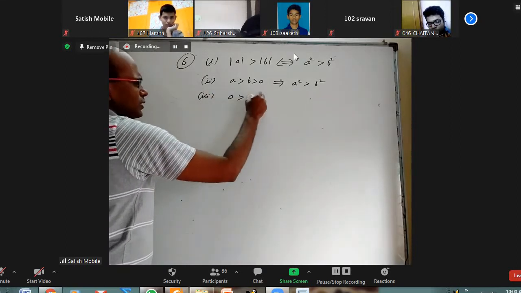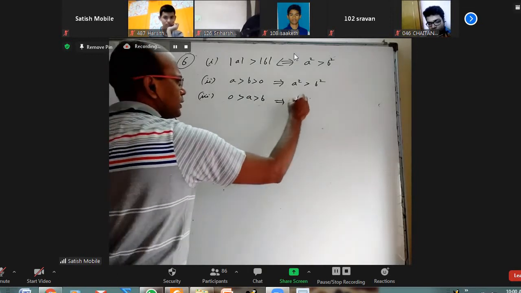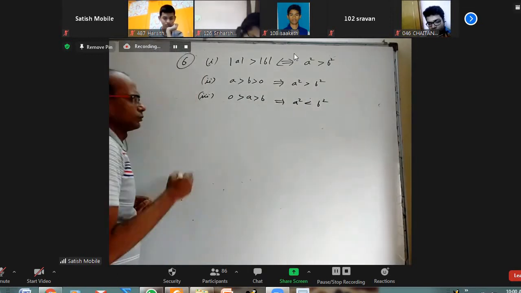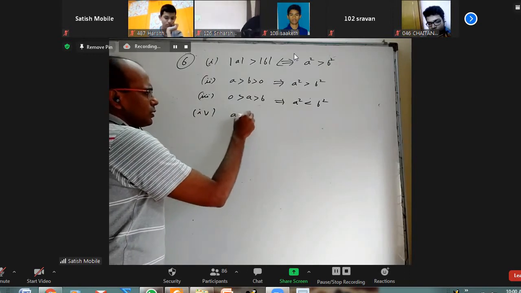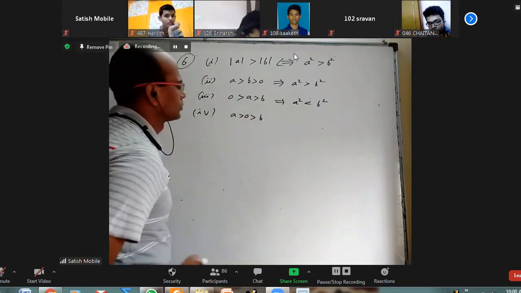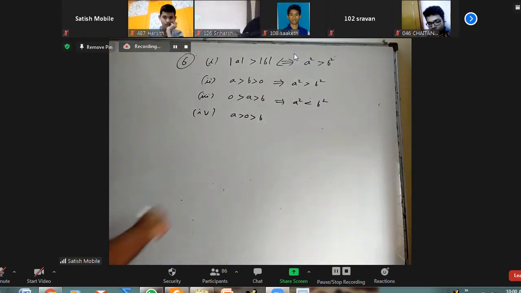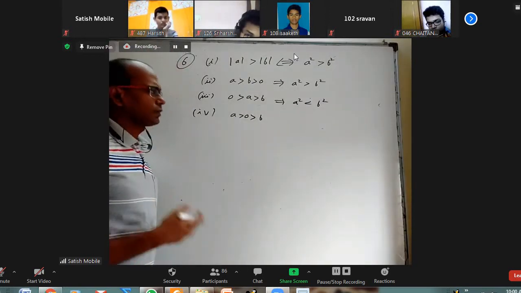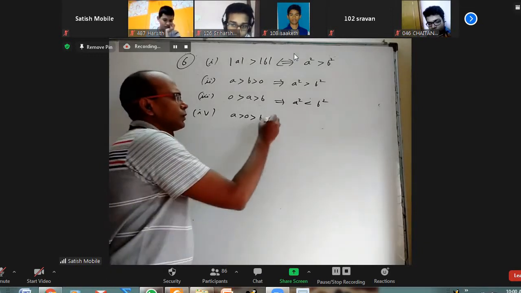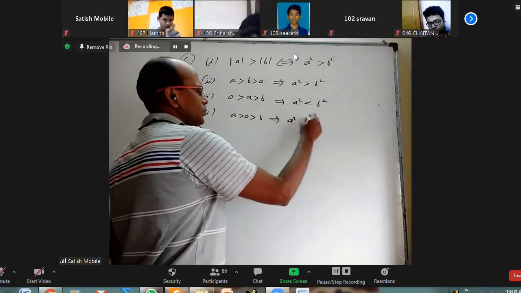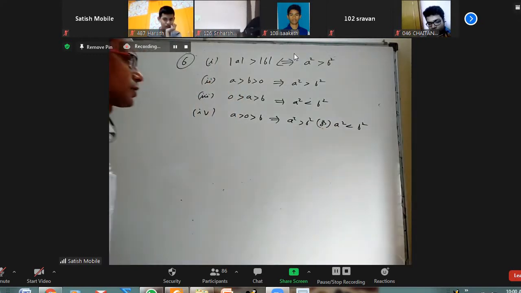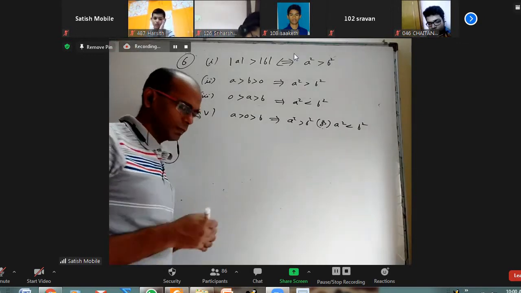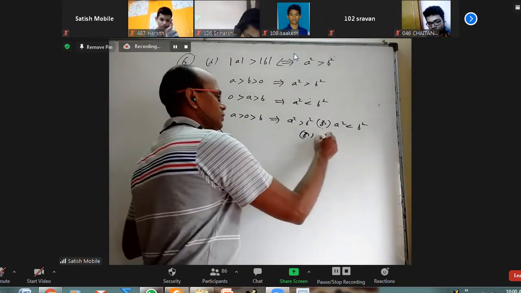0 greater than A greater than B, that is both are negative, then A square is less than B square. And A greater than 0 greater than B, yeah, A is positive, B is negative, then we cannot tell, okay? It implies A square greater than B square or A square less than B square. Sometimes this, sometimes that. Sometimes equal to also can come, or A square equal to B square.